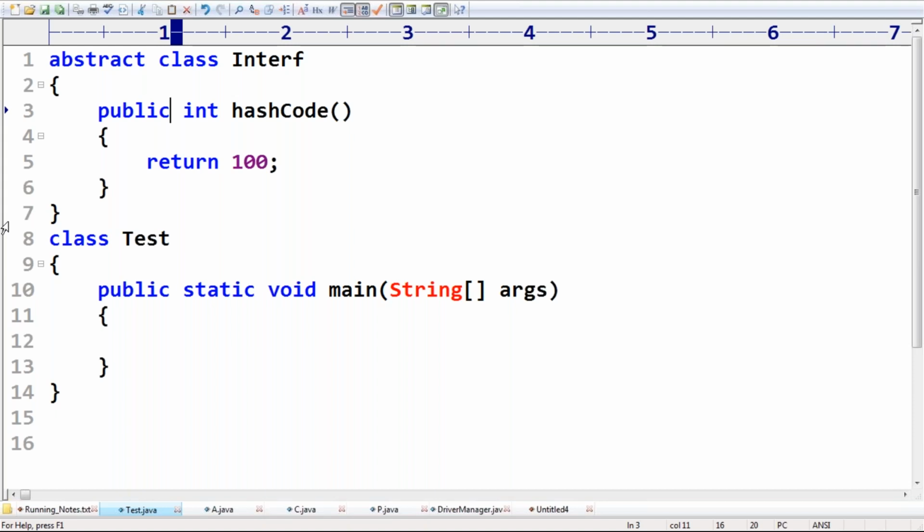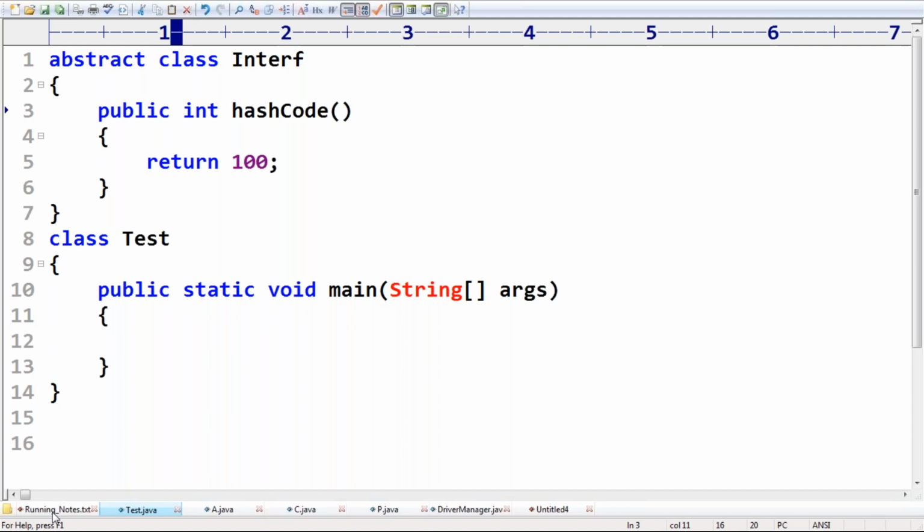The default methods concept was not implemented to provide a full-fledged implementation. It came just to provide a dummy implementation. Instead of declaring no body, we have some partial body. If the class requires a full-fledged implementation, it is better to leave that to the class only. The class can provide that.